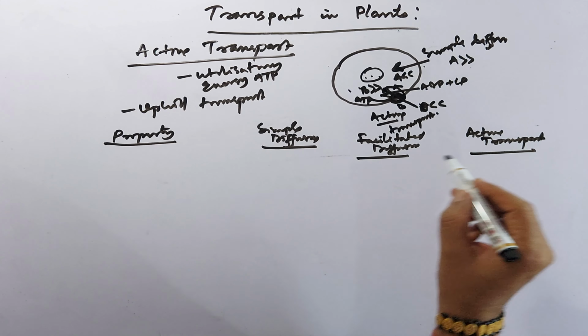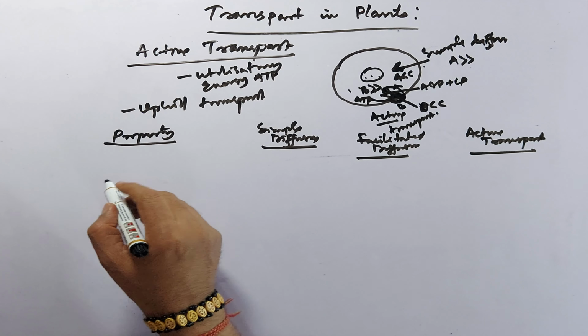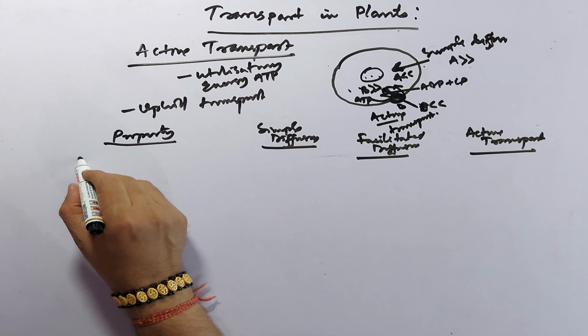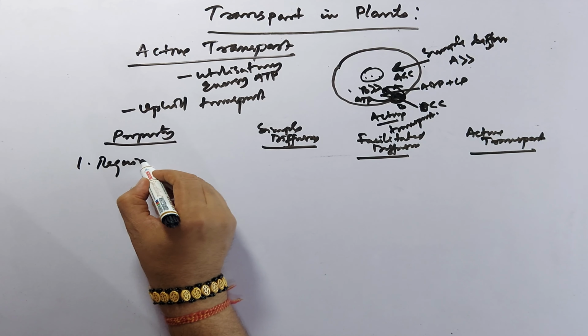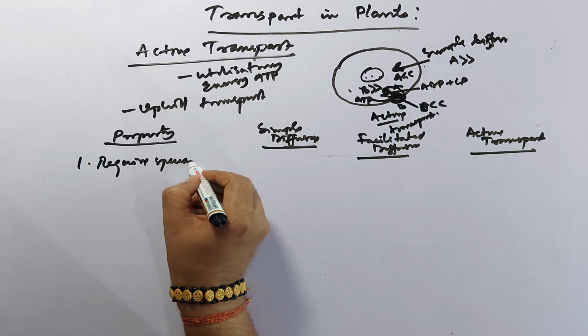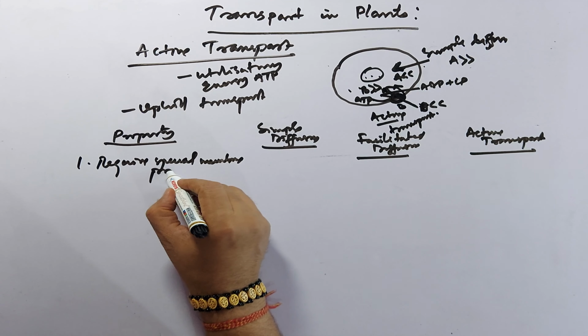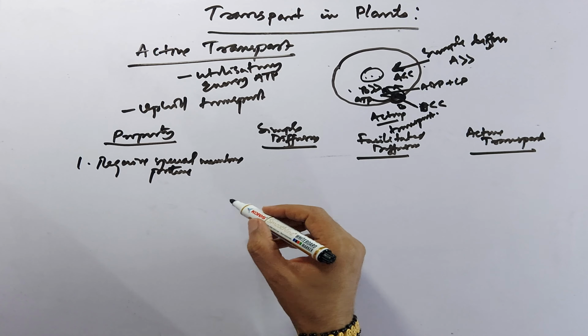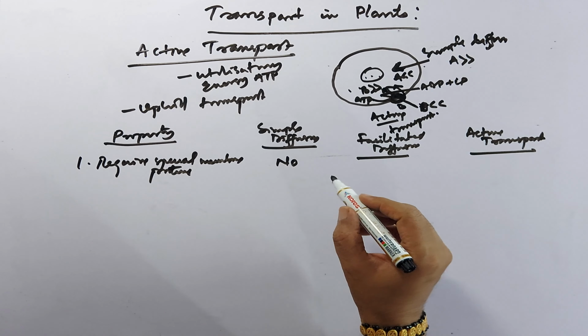Here we can significantly differentiate how the differences are. The first property is that it requires special membrane proteins. In simple diffusion there is no requirement.